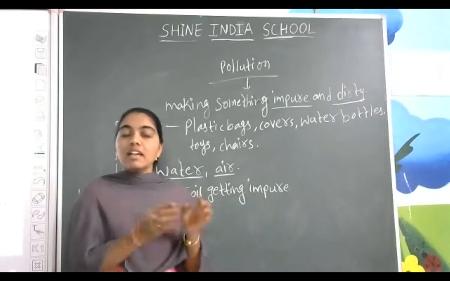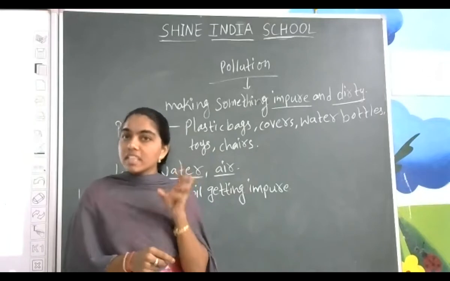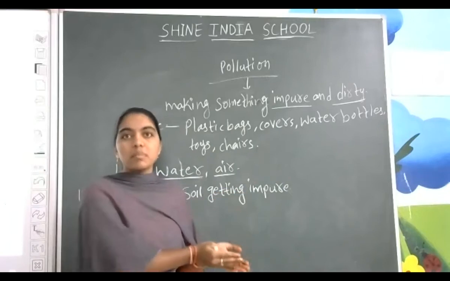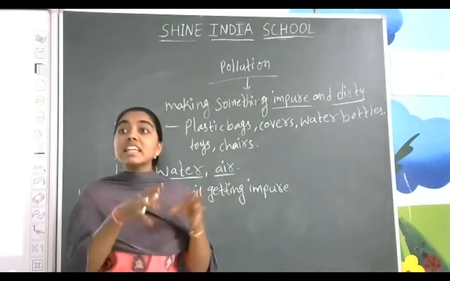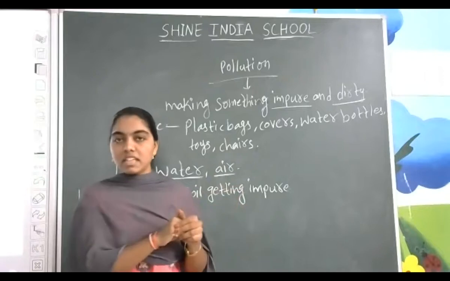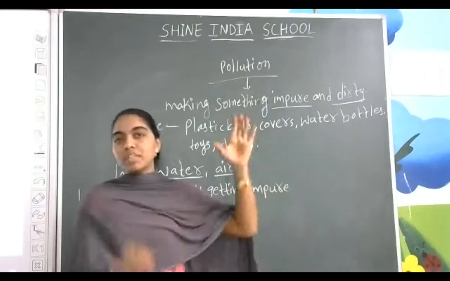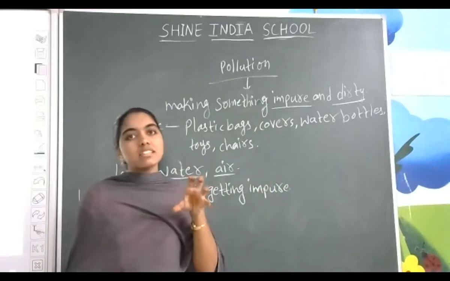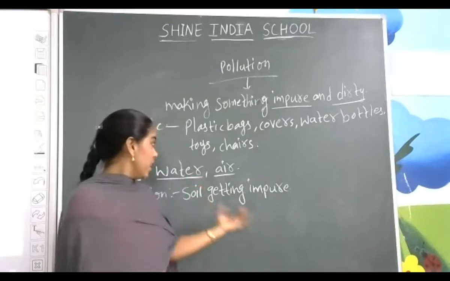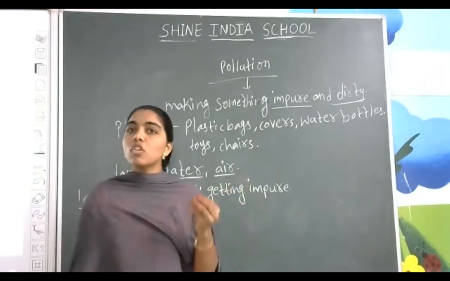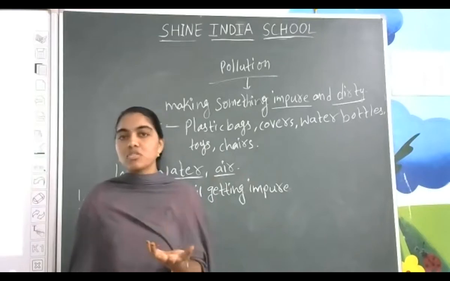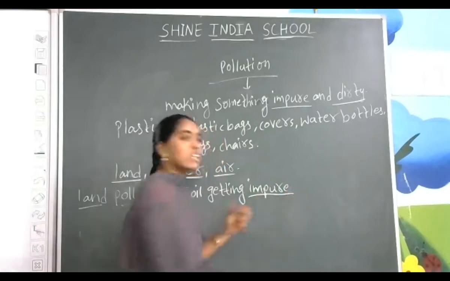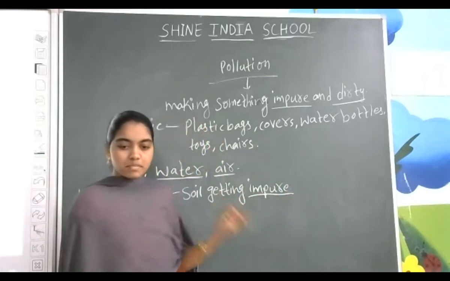Suppose the covers. Now I am telling you, the most important thing is the plastic as well as some other things also. We are using daily some vegetable peels, whatever wastage in our house can be kept in the dustbin, right? And that can be taken and kept in some other big places where there will be no people. That is called a dump area. Okay, dumping area. At that place, the soil gets polluted because many types of chemicals, many types of things are getting into the soil. That makes the soil impure. That leads to soil pollution.